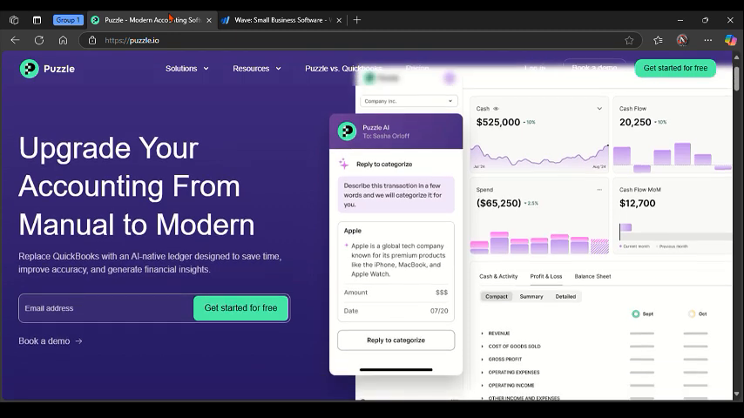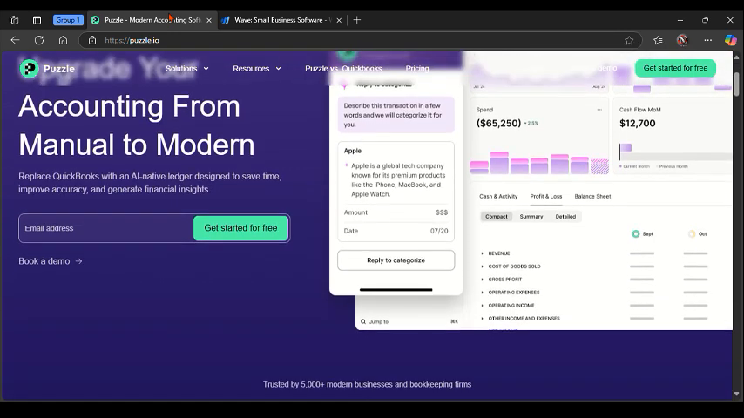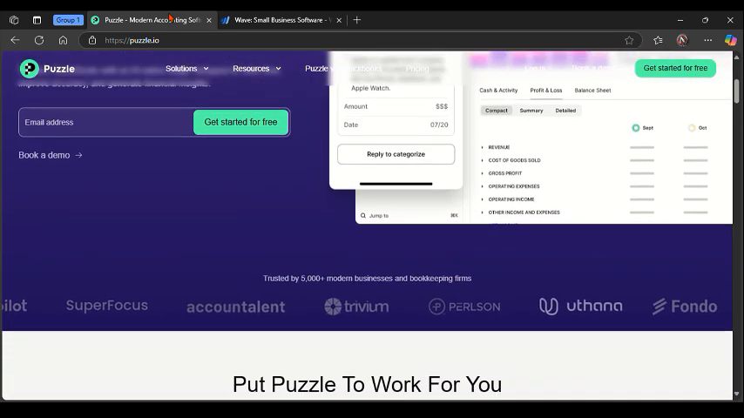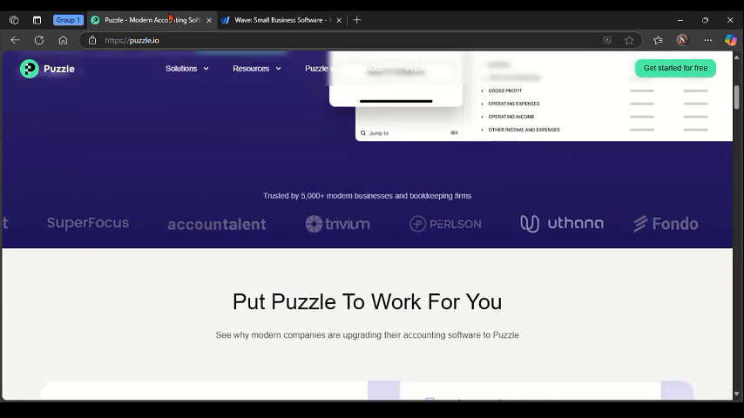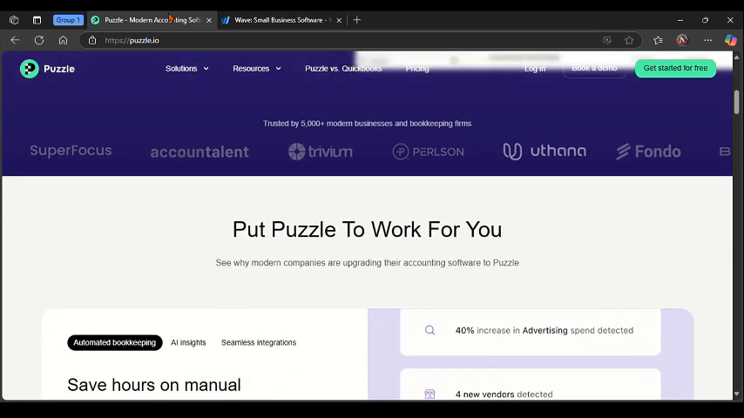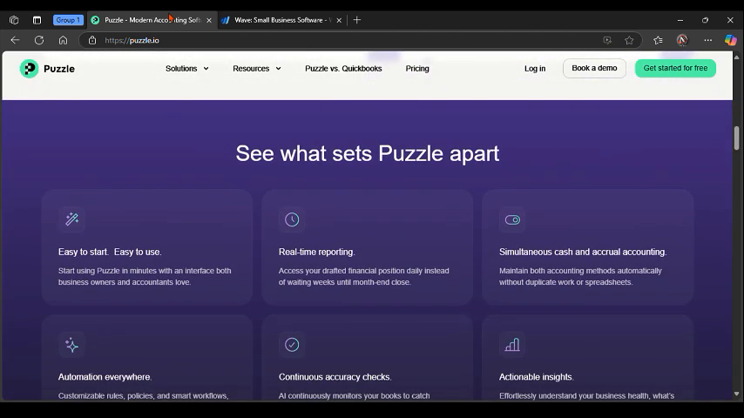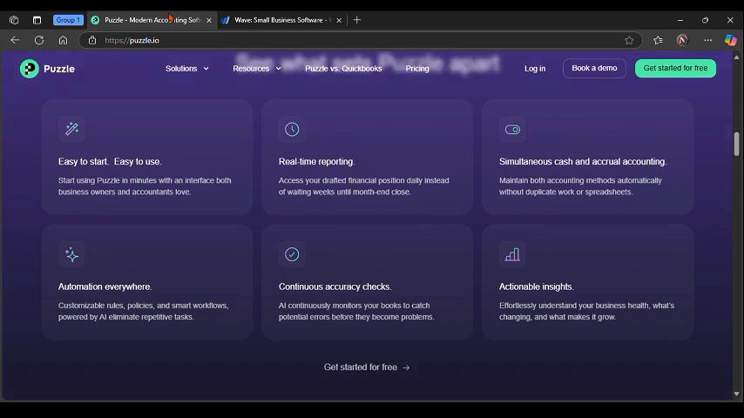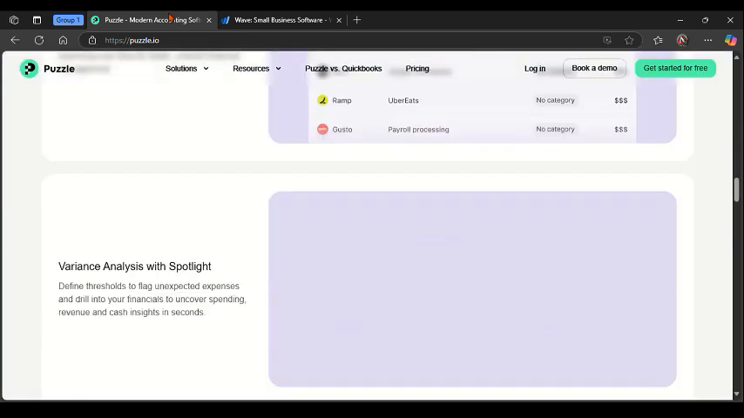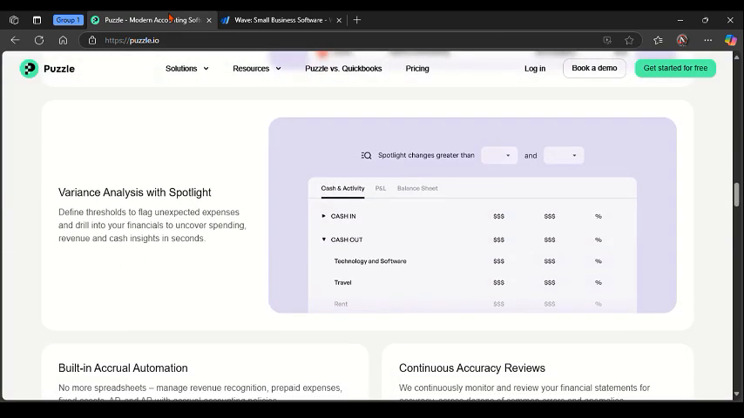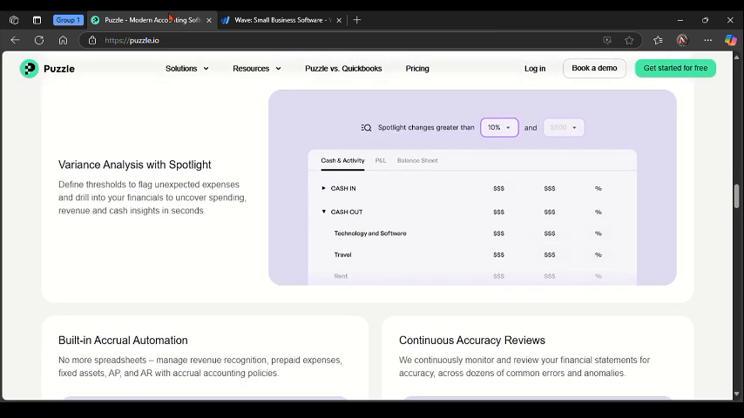So here's my overall conclusion. You can simply choose Puzzle.io if you want to run a startup and need real-time financial automation and deep analytics. On the other side, you can simply choose Wave if you are a freelancer or a small business looking for a free, straightforward accounting platform with the basics covered. So that's it.